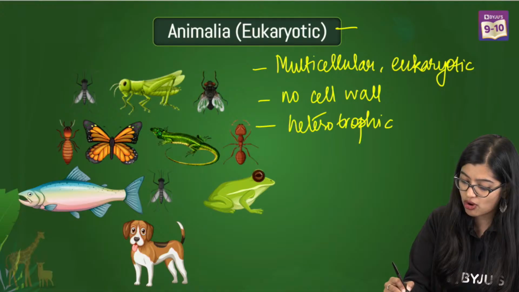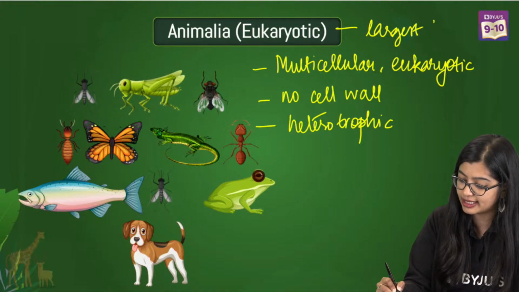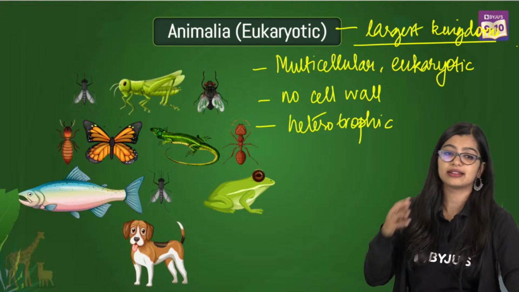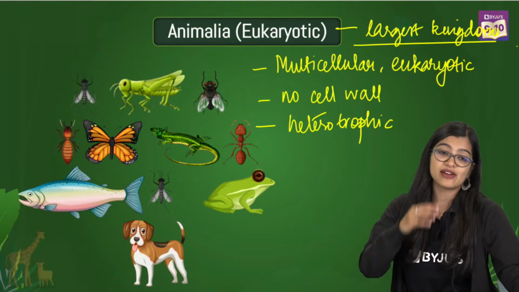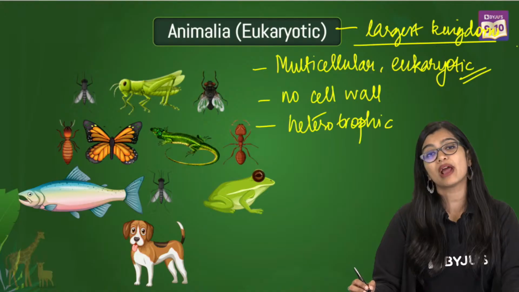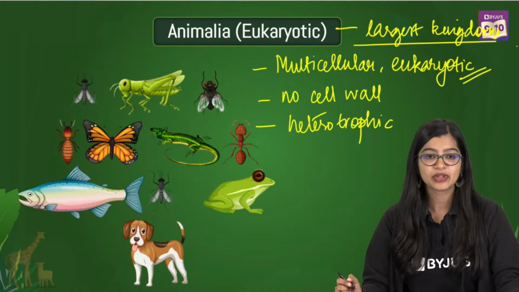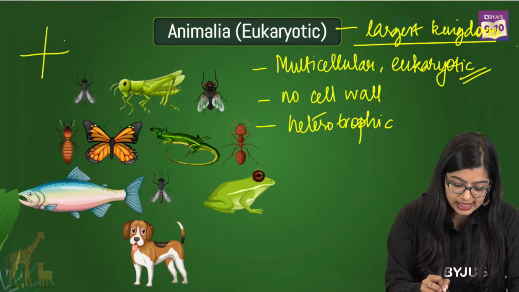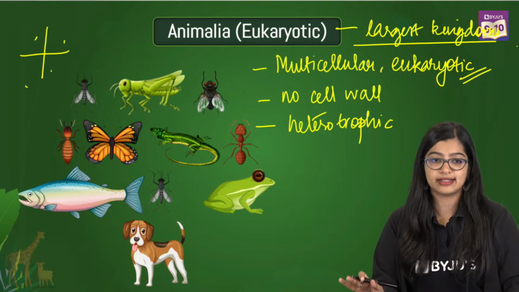This is one of the largest kingdoms that there are, okay? What is eukaryotic? I have already answered that. They are eukaryotic in nature, that means they have a well-defined nucleus, right? This is very, very important, so you need to understand this, okay?